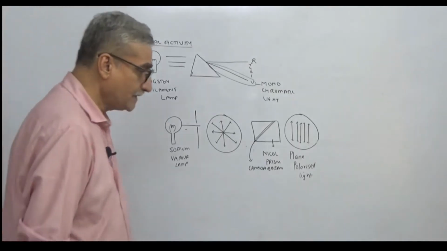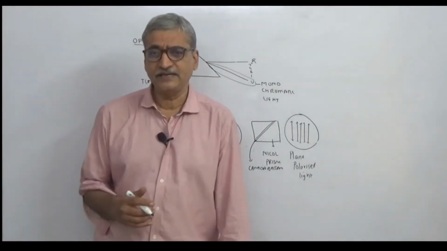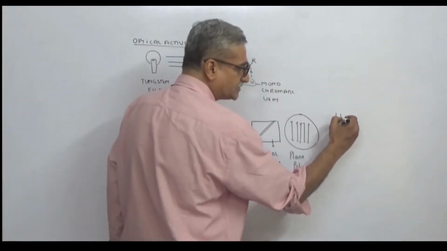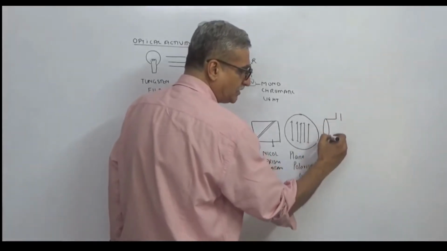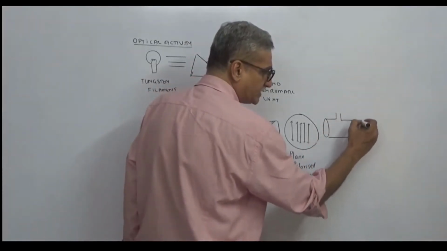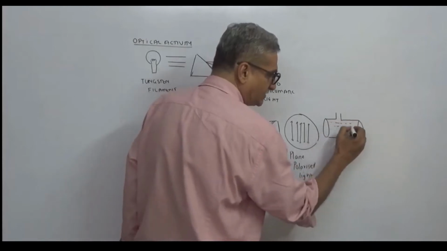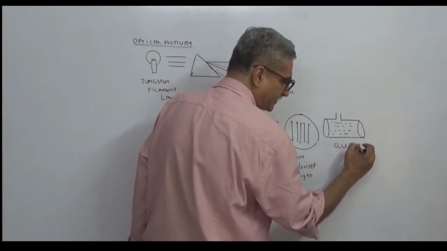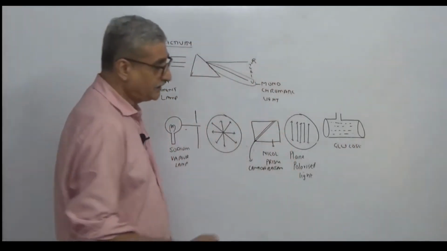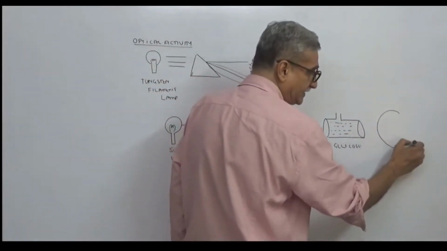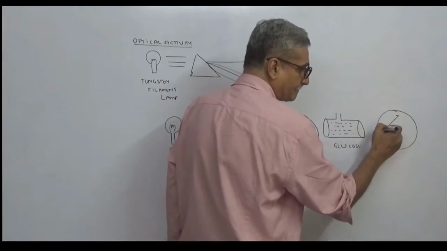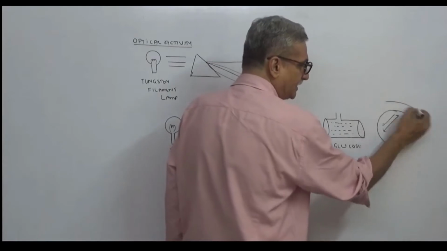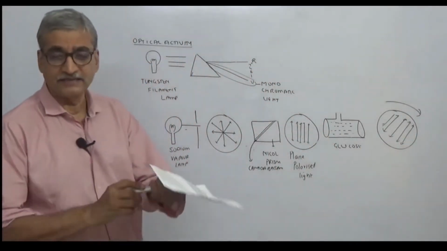Is this clear? Now what happens if this light, which is vibrating in one single plane, is passed through certain organic solutions? Afterwards you learn even salts and all that, because this concept is there even in coordination chemistry. But for the sake of halogen derivatives, I am saying, if it is passed through a solution of glucose or sucrose, what happens? The plane of the plane polarized light gets shifted.